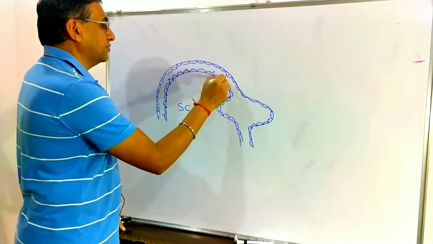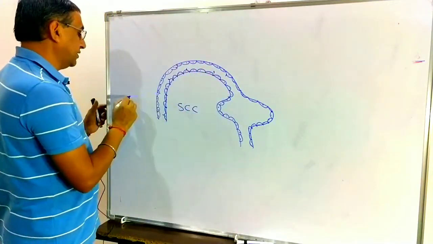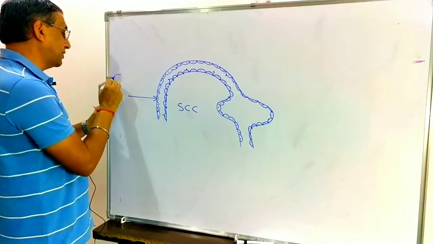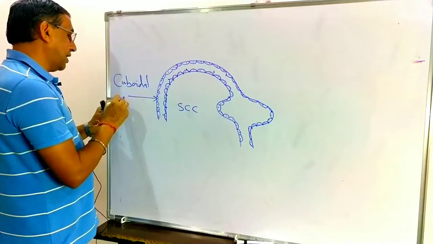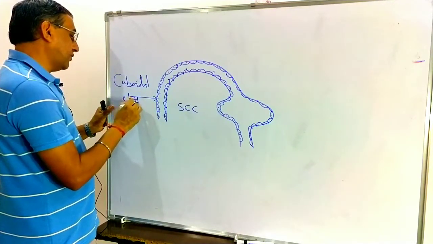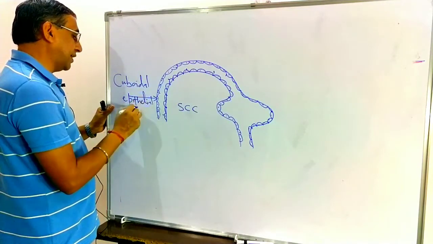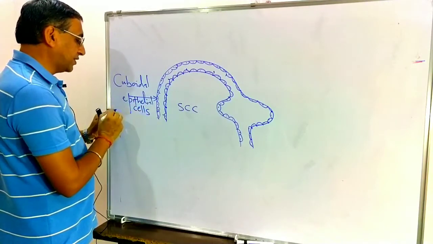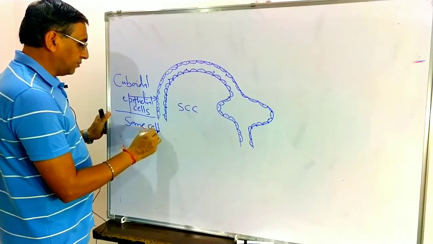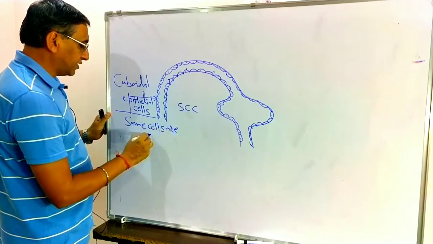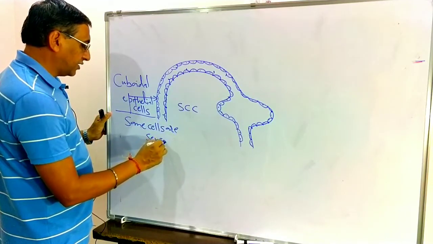So these are some sensory cells here. What is this? This is a layer of cuboidal epithelial cells, in which some cells are sensory.